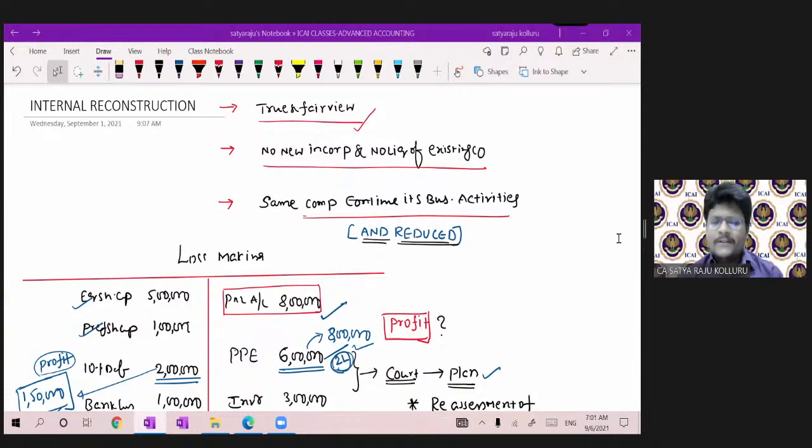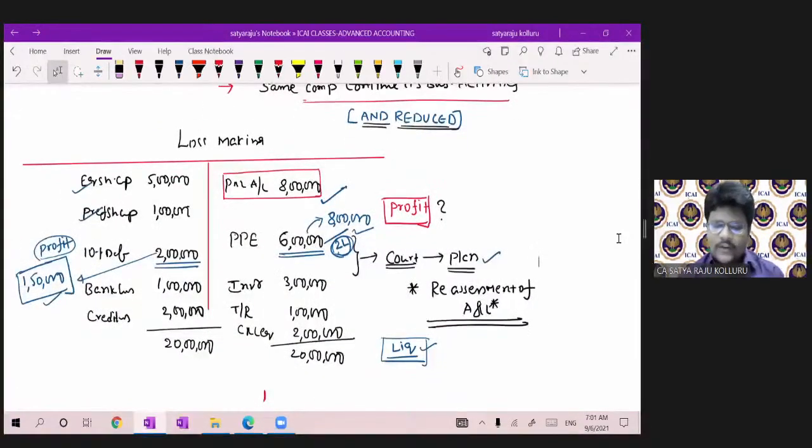The major reason why people go for internal reconstruction is to show a true and fair view of financial information. In case of internal reconstruction, no new company is incorporated and there is no liquidation of the existing company. The same company will continue its business activities, but after completion of internal reconstruction, we will add the word 'and reduced'.